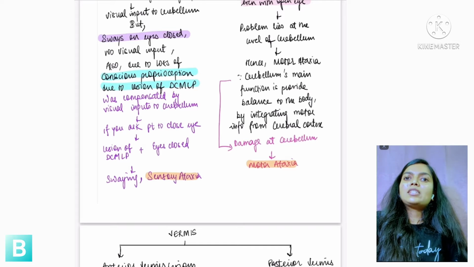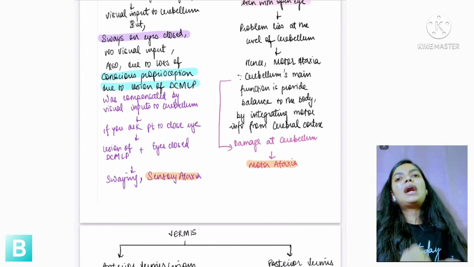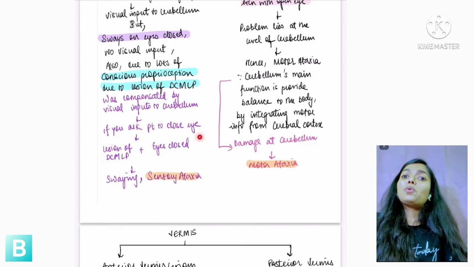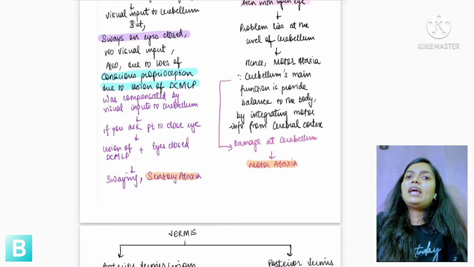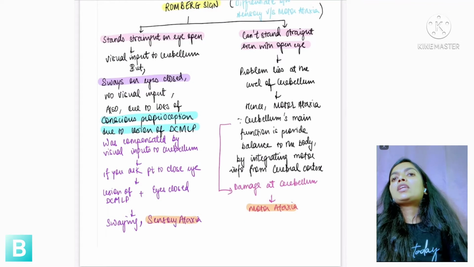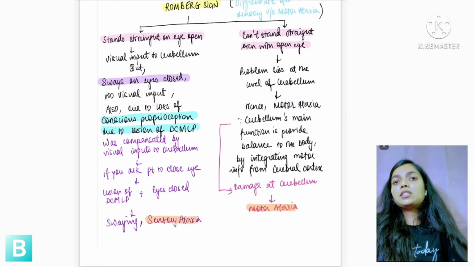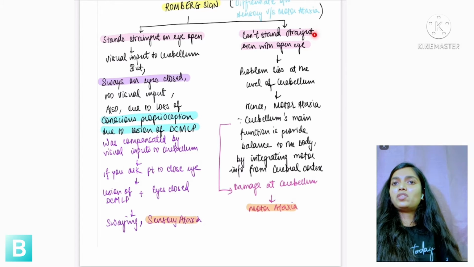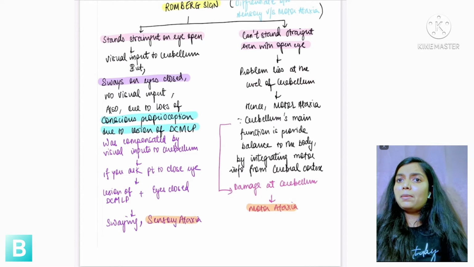And when you ask the patient to close their eyes, the pathway is already lesioned, plus the eyes are closed, so there will be no input to the cerebellum, and hence there will be swaying. Then it will be called sensory ataxia. Now, how will you differentiate from motor ataxia? In this case, the patient can't stand straight even with their eyes open, because the problem lies at the level of the cerebellum.